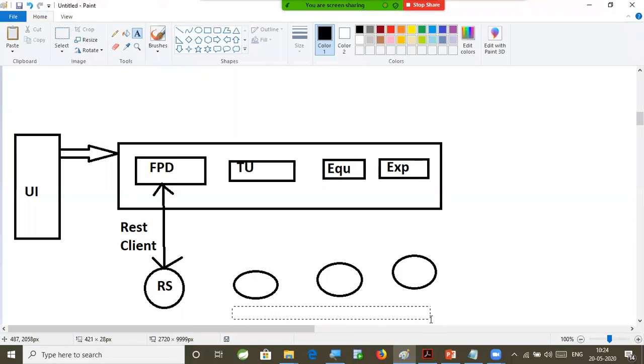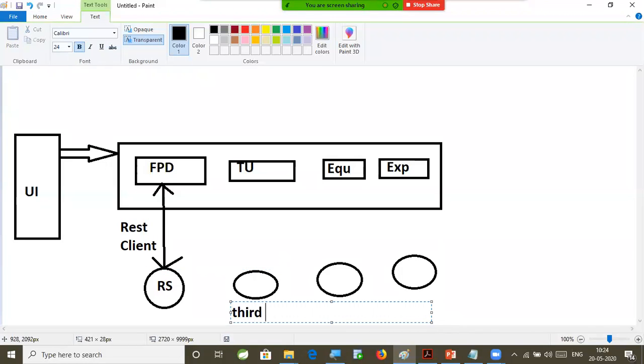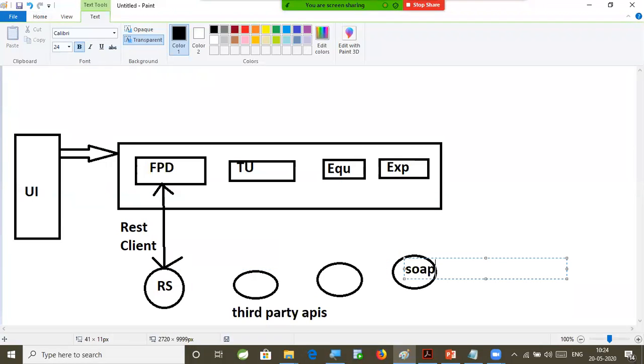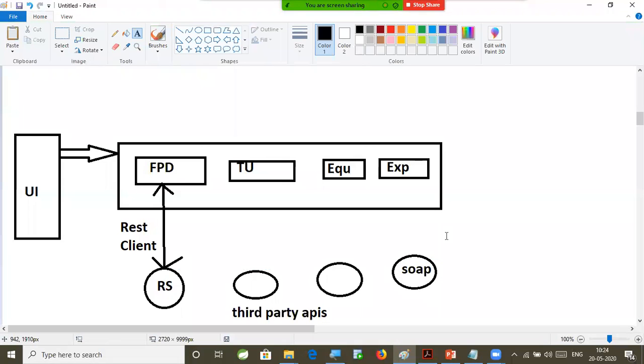These all are third party APIs. Now assume that this last one is not REST, this is a SOAP, because we can't force them to change to REST. Because it is a third party. Whatever service they are providing, we have to access that service, that's it. We cannot question them: hey third party, why are you still using SOAP web service? Why don't you migrate to REST API?